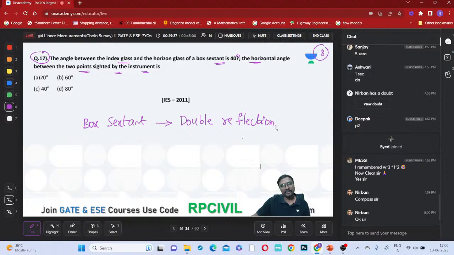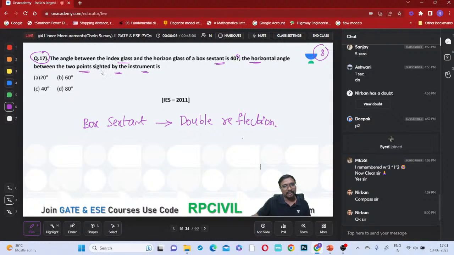If you observe, the optical square is also working on the same principle, that is double reflection, everyone. Originally it is 90 degrees between the 2 points, but in the prism or in the glass it will be visible as 180 degrees.